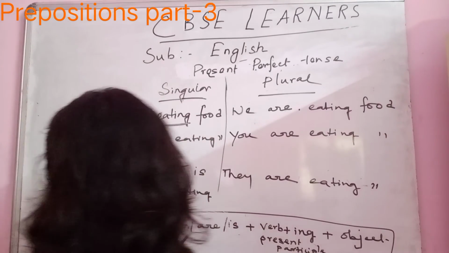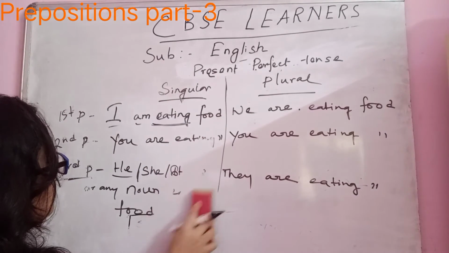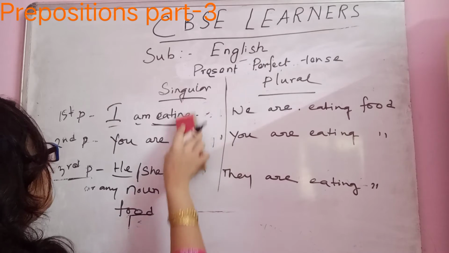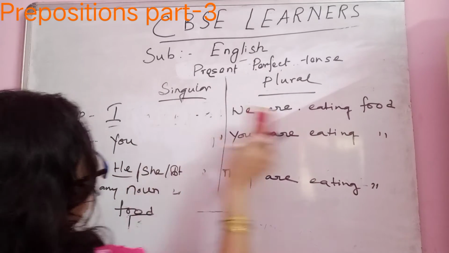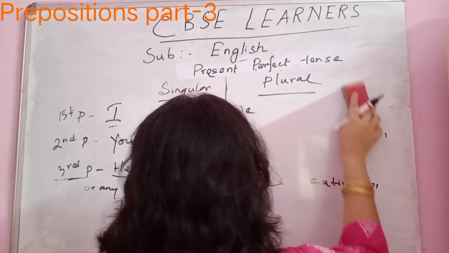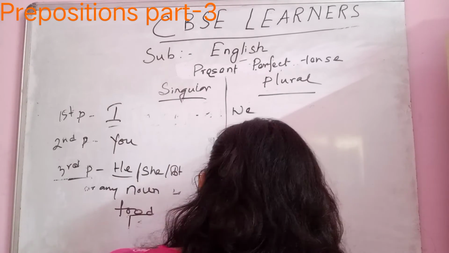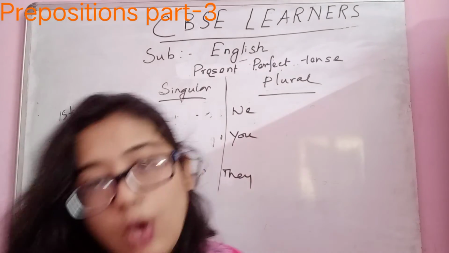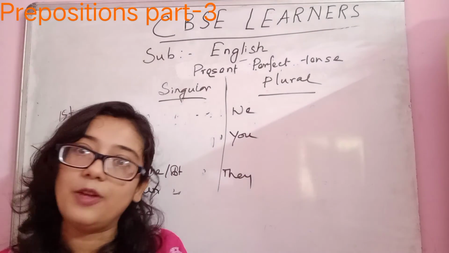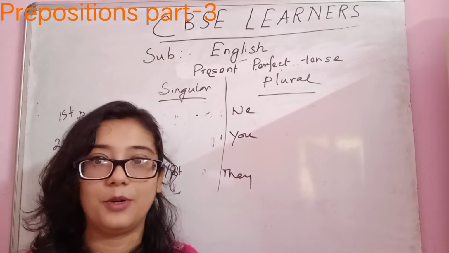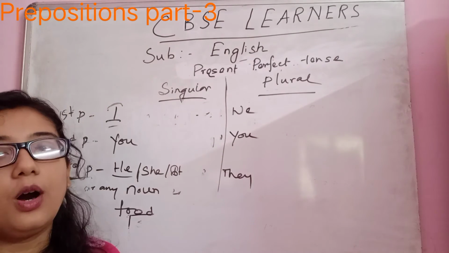Okay, so now I will erase this formula of the present continuous, and now you need to change the helping verb also. So specific helping verbs are required in the present continuous tense, and in present perfect tense you also require some helping verbs, but those helping verbs are different. You cannot use the same helping verb in continuous and in present perfect. Okay, got it? Clear?